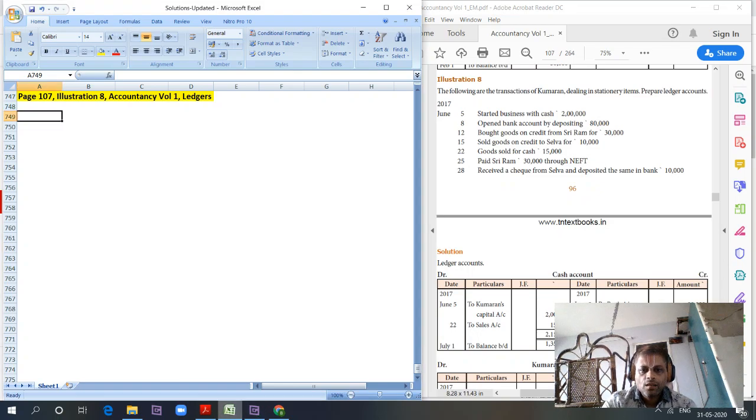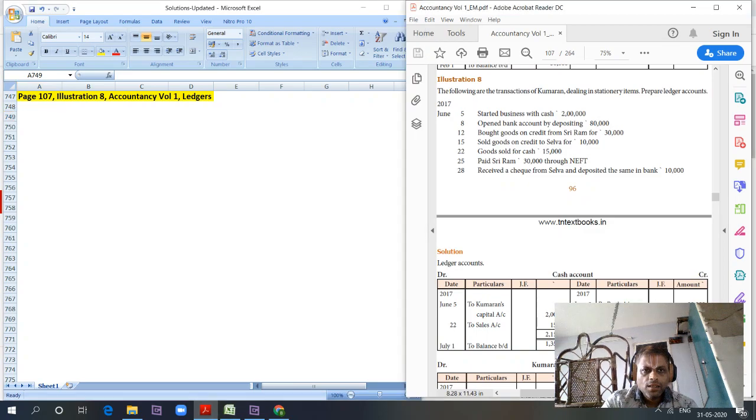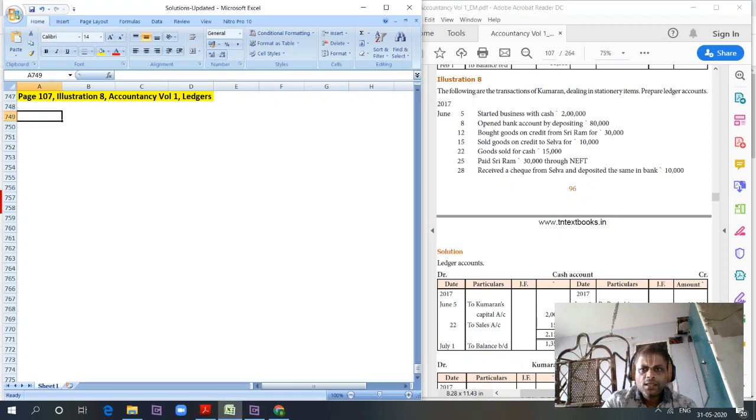Hi friends, let's get into the next sum. I am in illustration 8, page 107, Accountancy Volume 1, Ledgers. The following are the transactions of Kumaran dealing in stationery items, prepare ledger accounts. So, let's try and prepare the ledger accounts directly without journalizing.